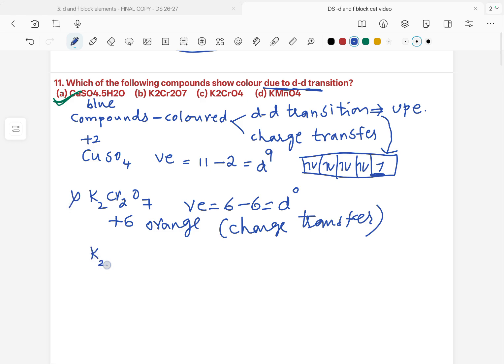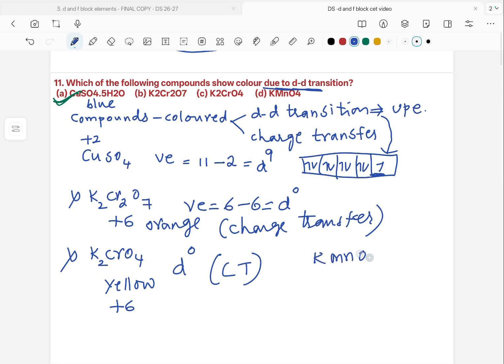Second one, potassium chromate, which will be yellow in color. Here chromium exists in the +6 oxidation state, d0 configuration, but still yellow in color because of charge transfer. This is also not the answer.